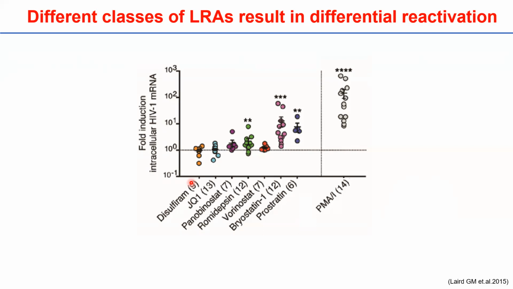However, these different classes of LRAs do not uniformly activate all the patient latent viruses to the same extent. So this brings us to the question of what causes this differential reactivation. So this then made us look at the HIV genome.